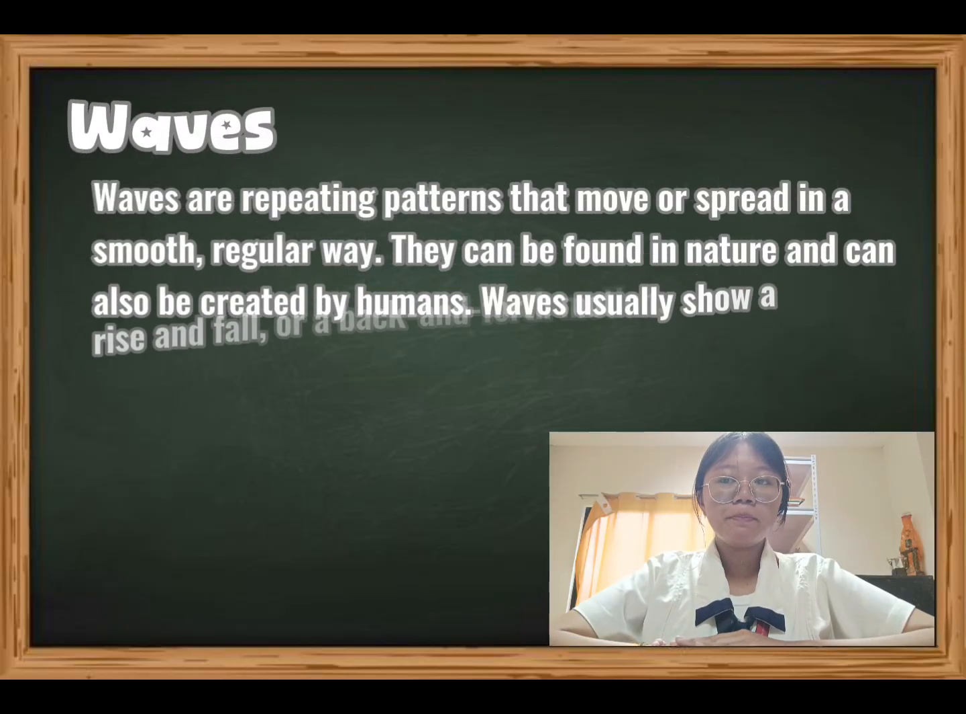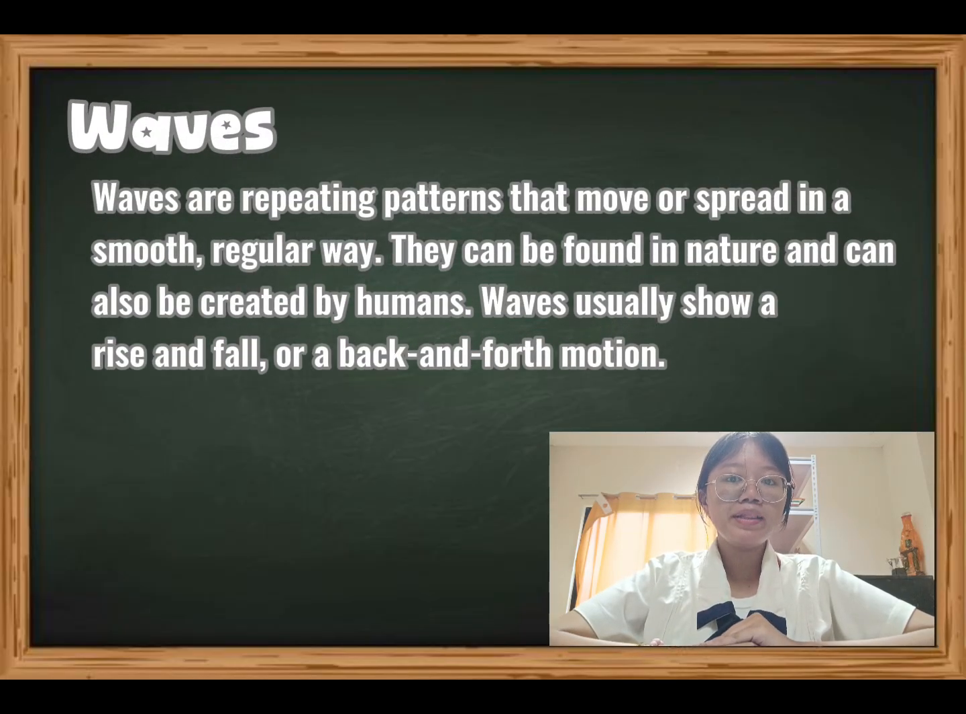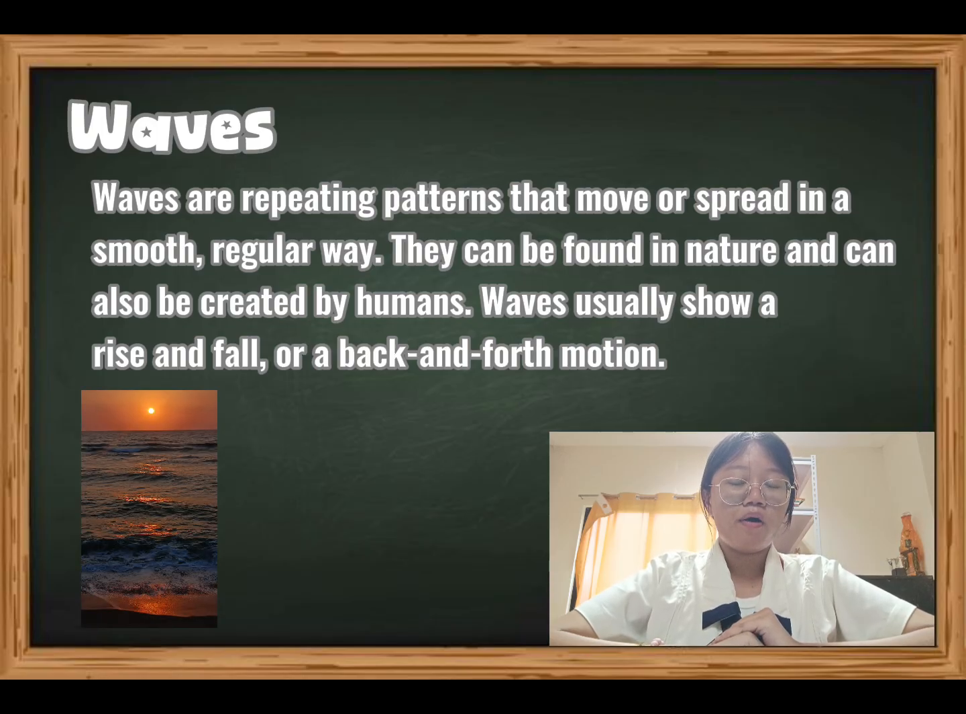Waves are repeating patterns that move or spread in a smooth, regular way. Waves usually show a rise and fall or a back and forth motion. This is an example of waves. Ocean waves are natural waves. They are formed by wind and gravity and happen without human control.